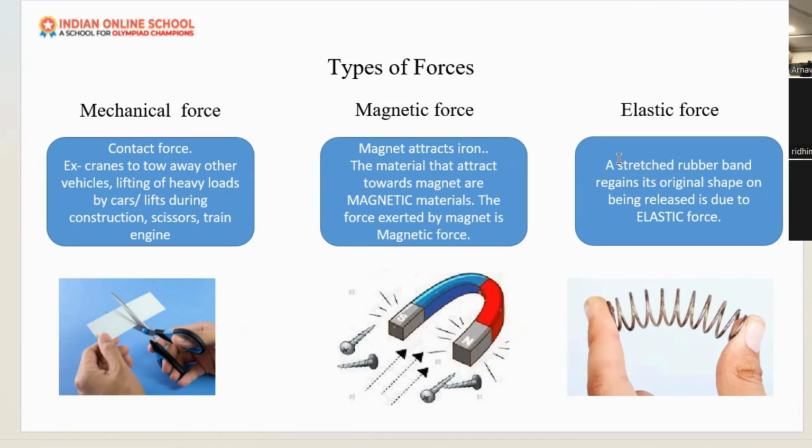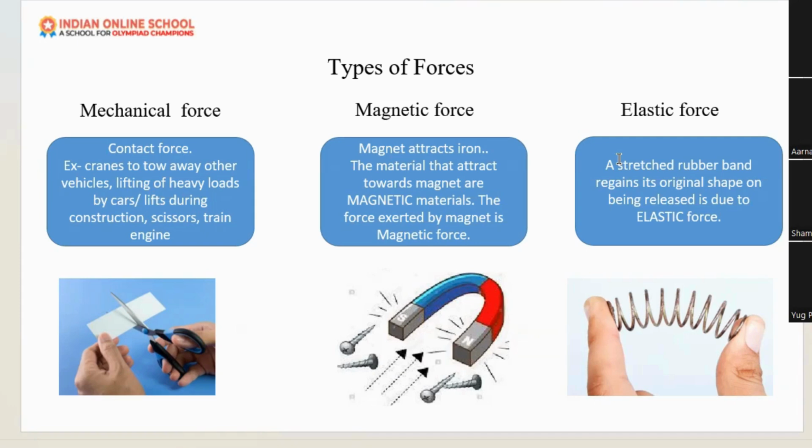Next type of force is mechanical force. Mechanical force means sometimes a machine or some person will do some work. For example, lifting of heavy loads by some machines or by some persons, they are using their mechanical force only, because during construction, big heavy loads have to be placed there, right?